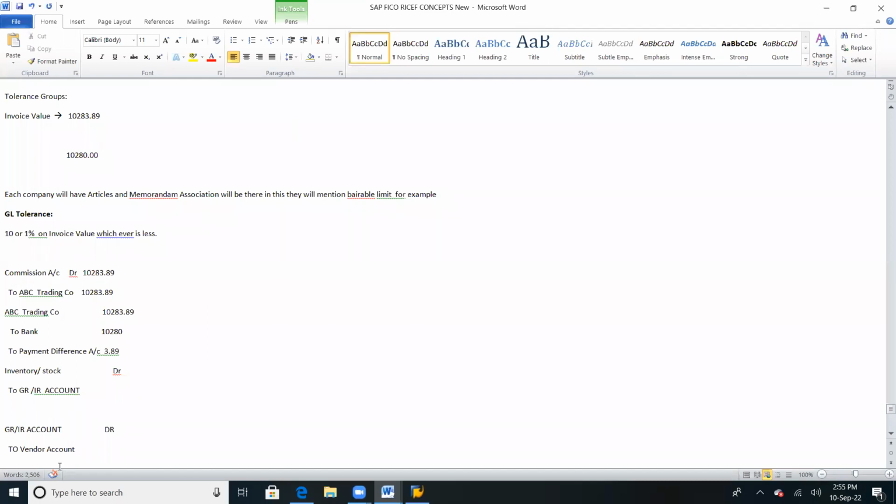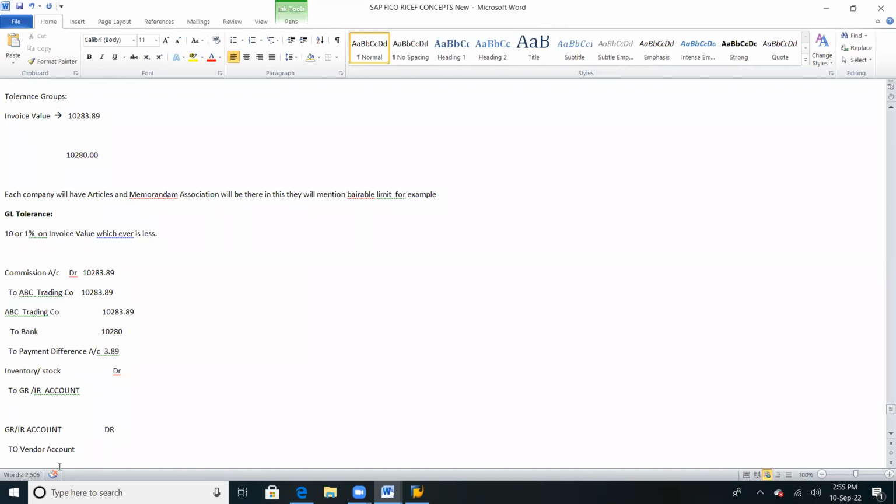There would be a time period, 90 days, 60 days, or 30 days. The vendor can send goods first, and within 30 days he needs to send the invoice, or he has sent an invoice, and within 30 days he needs to send the stock. So first you may receive your GR, or first you may receive the invoice.